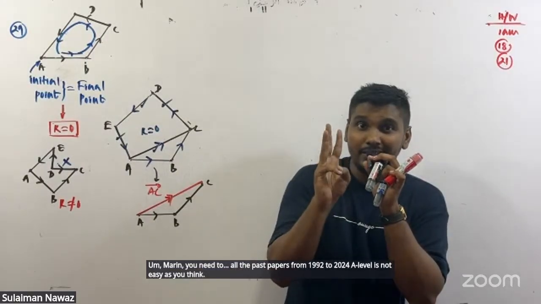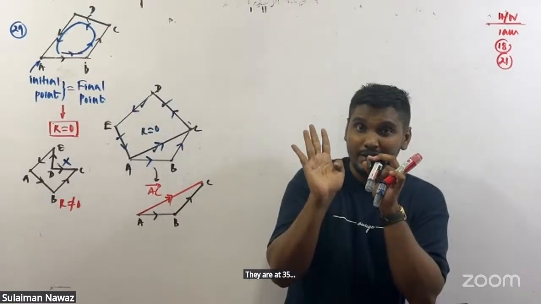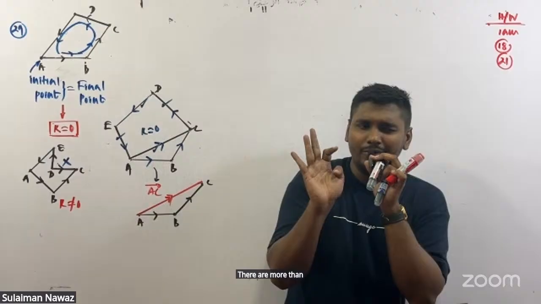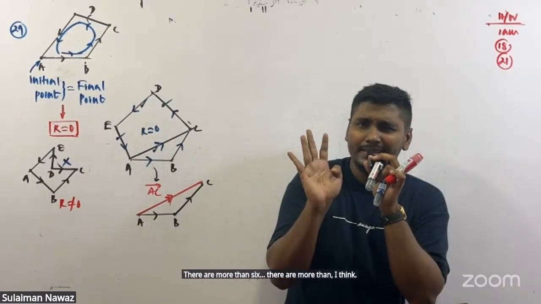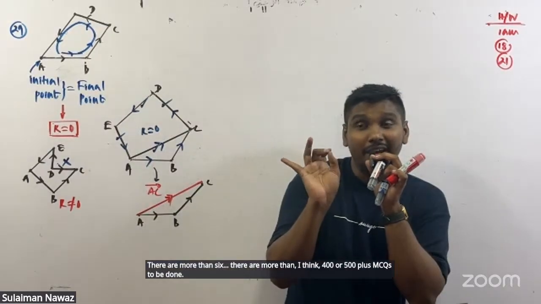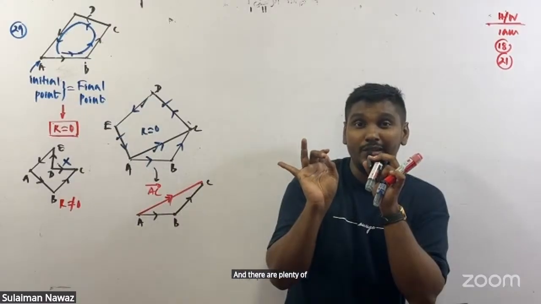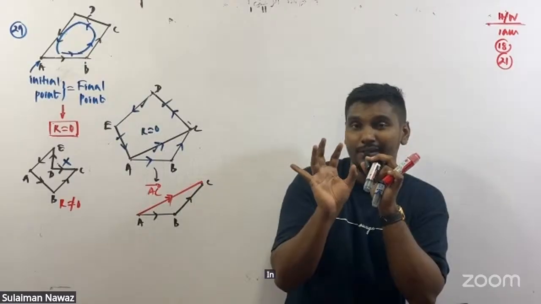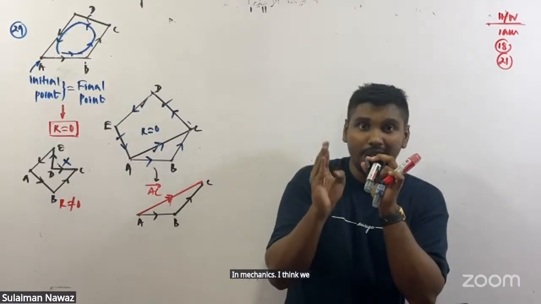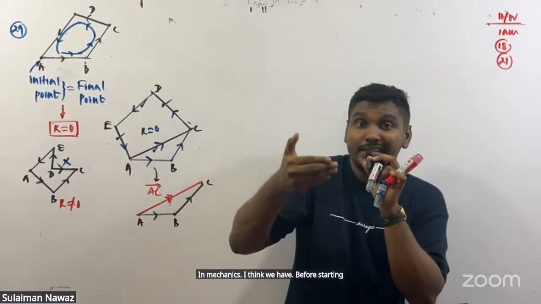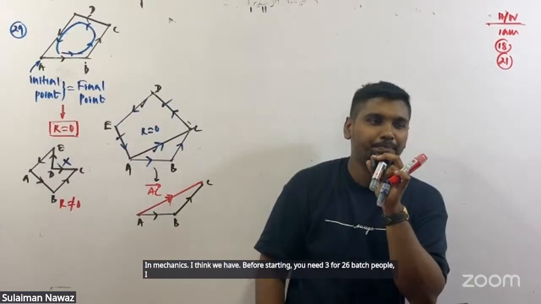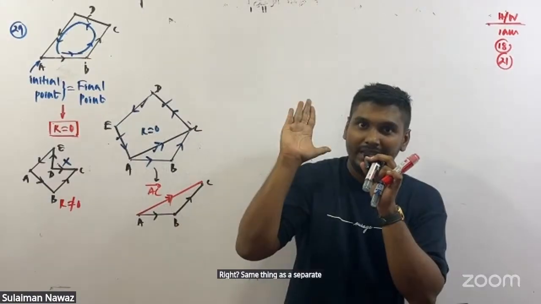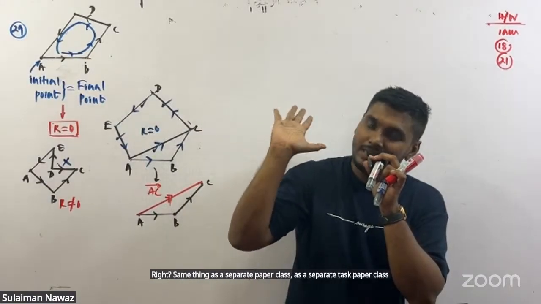There are 35 essay questions to be done, more than 500 MCQs, and plenty of structured essays. There are around 35 structured essays in mechanics. Before starting unit 3 for the 26 batch, I finished that. Same thing, as a separate past paper class, we are doing that past paper class.